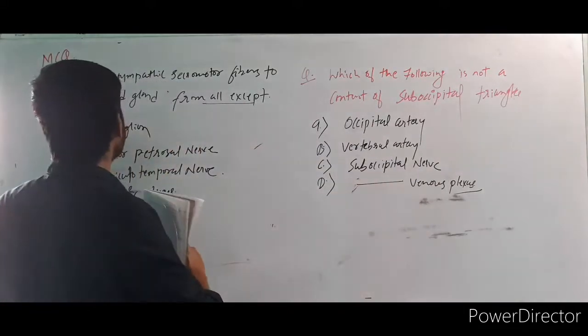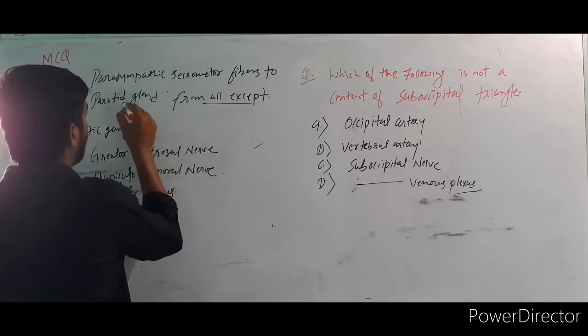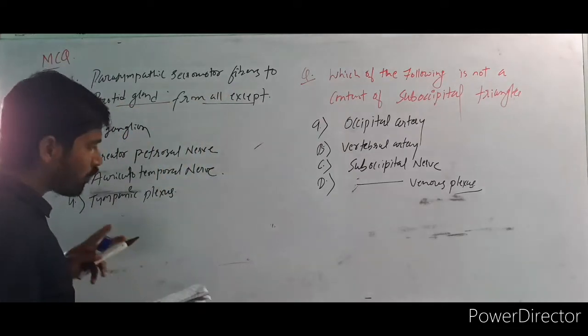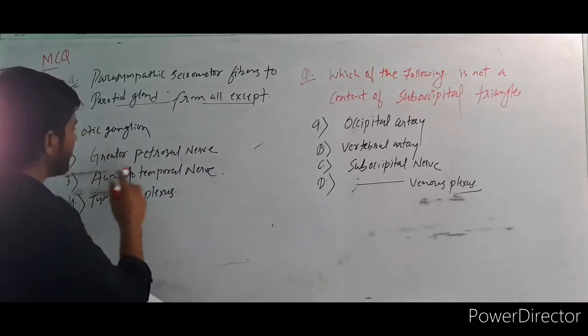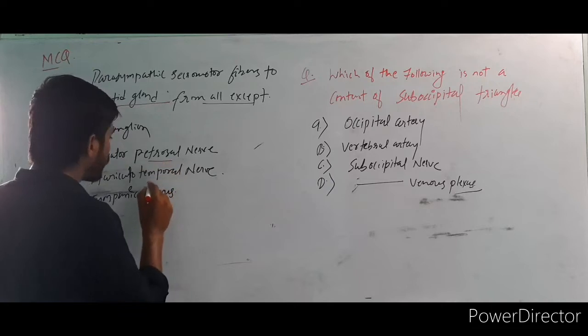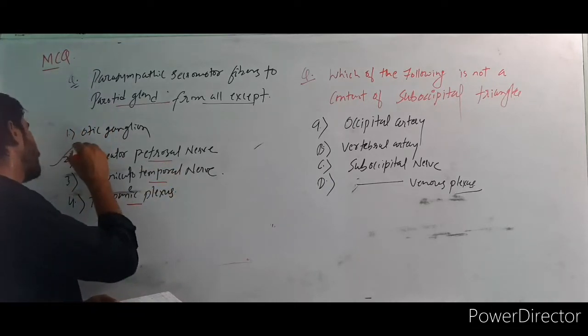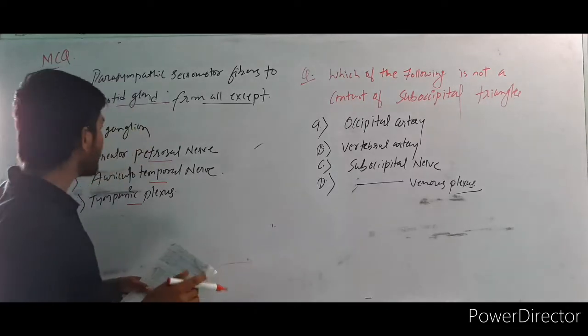What was the question? Parasympathetic secretomotor fibers to the parotid gland are from all except. So we know the otic ganglion is supplying. What about these three? Greater petrosal nerve, auriculotemporal nerve, and the tympanic plexus. Your answer is the greater petrosal nerve. Why? See here. Do you know about the otic ganglion?